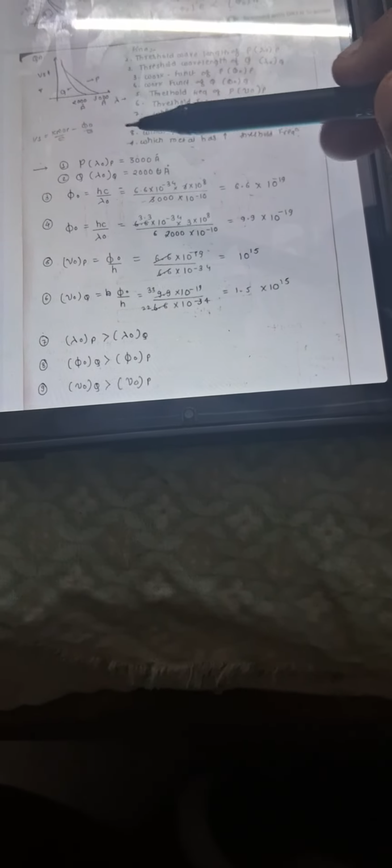Then again we need to find which metal has larger threshold wavelength. As is evident from the graph, metal P has larger threshold wavelength. So as work function